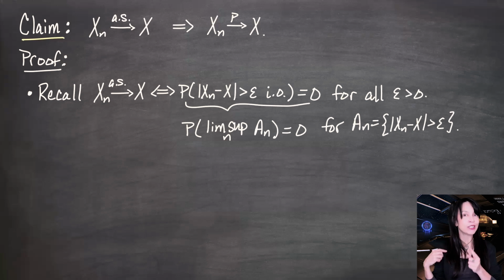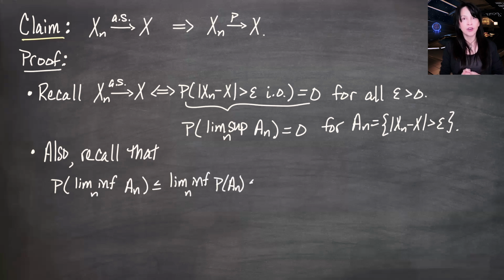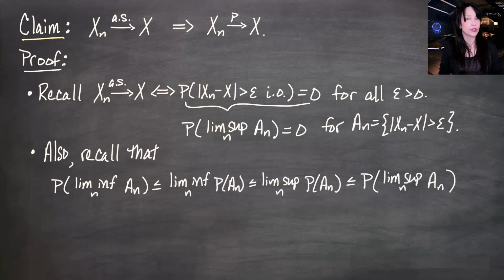Now I'm going to ask you to recall something from way back. I believe this is in video 9 when we were talking about continuity of probabilities. This is not exactly continuity of probabilities, but it was right next to that concept. We showed that the probability of the liminf of An's is less than or equal to the liminf of the probability of An's, which is less than or equal to the limsup of the probability of An's, which is less than or equal to the probability measure of the limsup of the An's. Again, I think you're going to find this back in video 9 or really close to that.